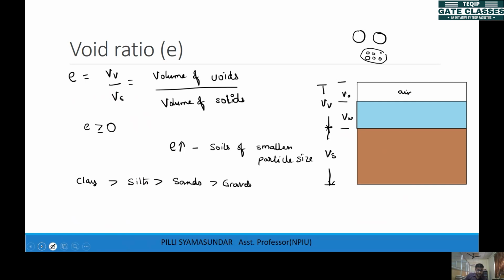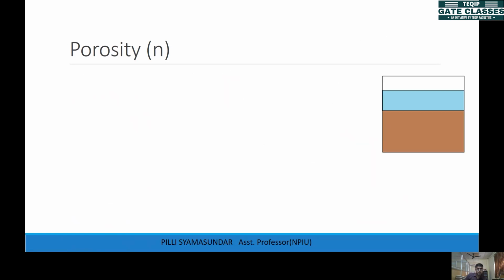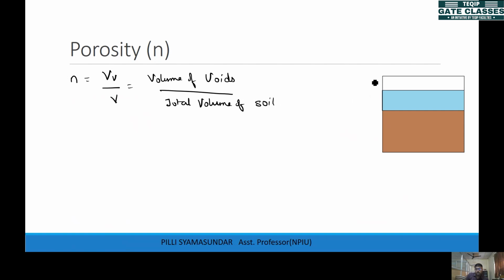Yeah, this is the void ratio. And the next parameter is porosity. We represent it with n. We can define n as Vv by total volume, that is, volume of voids by total volume of soil. So this is volume of voids, and this is volume of total soil.